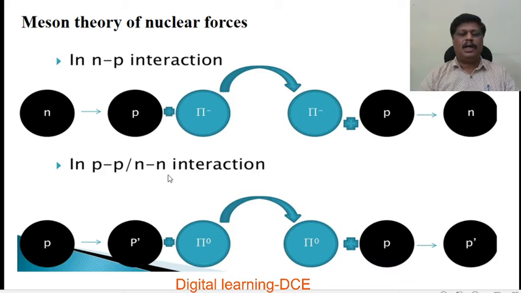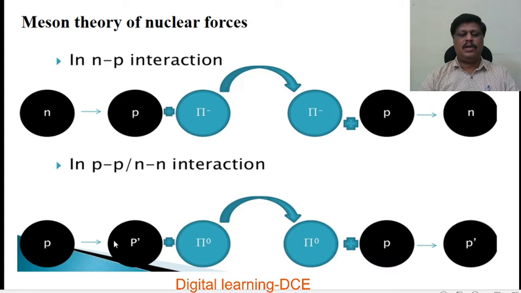In proton-proton or neutron-neutron interaction, a proton is converted into a proton by emitting a neutral pi meson. Again, this neutral pi meson combined with the proton gives rise to a proton. So this is the proton-proton or neutron-neutron chain reaction. Similarly, between neutron and neutron, a neutron is converted into a neutron by the emission of a neutral pi meson. Again, a neutral pi meson combined with the neutron gives rise to a neutron. So this is the neutron-proton interaction. This is the proton-proton and neutron-neutron interaction.